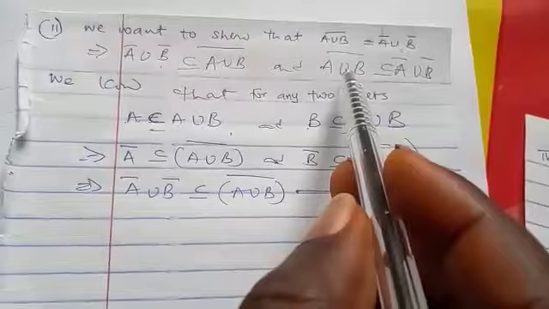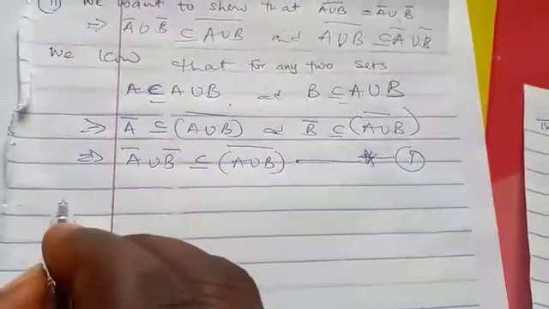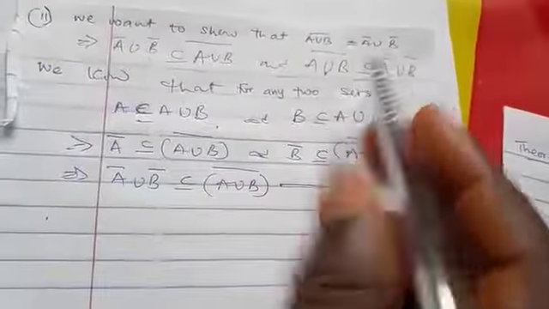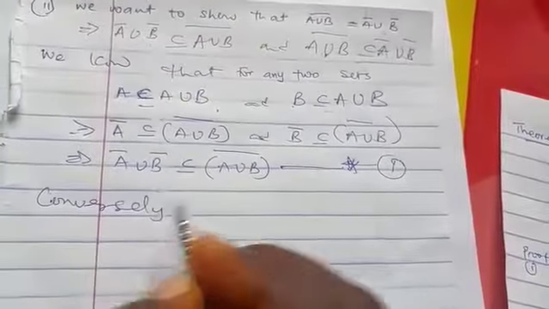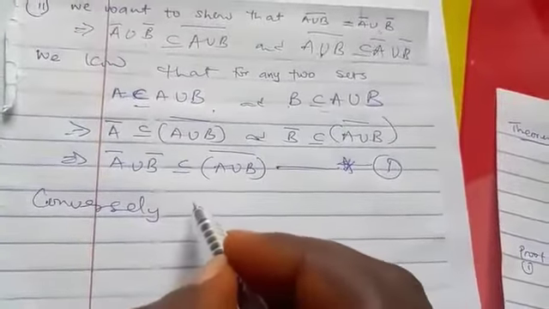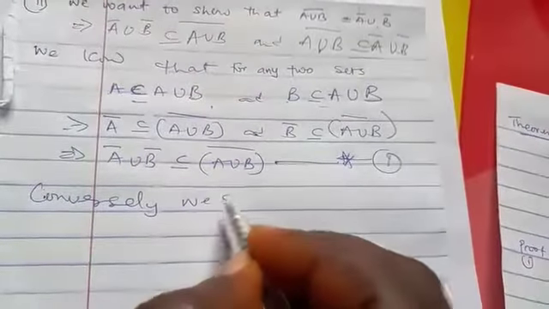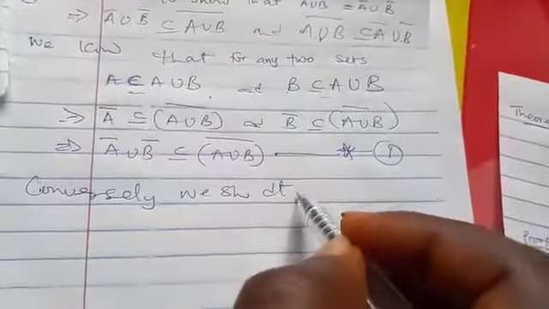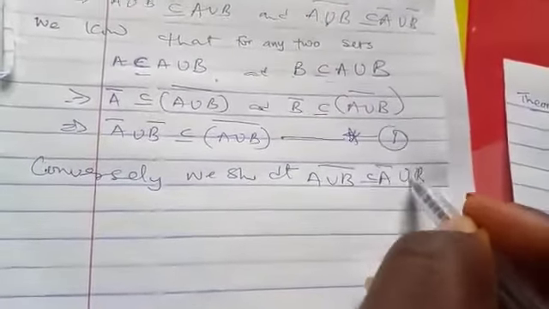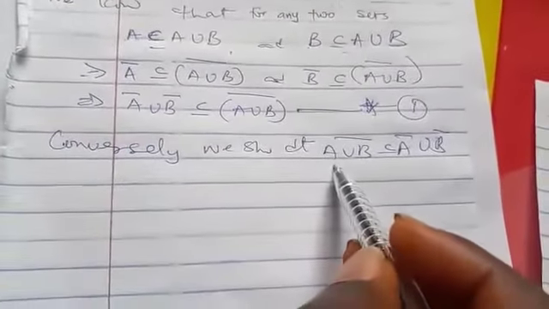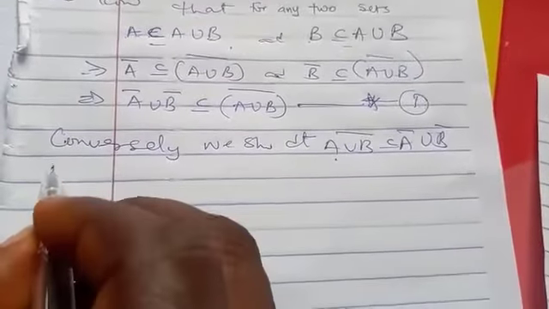Now, for the second one, we want to show that this is this. So let's write it conversely. We want to show that A union B all bar is a subset of A bar union B bar. The best way to show it is to prove by contradiction.